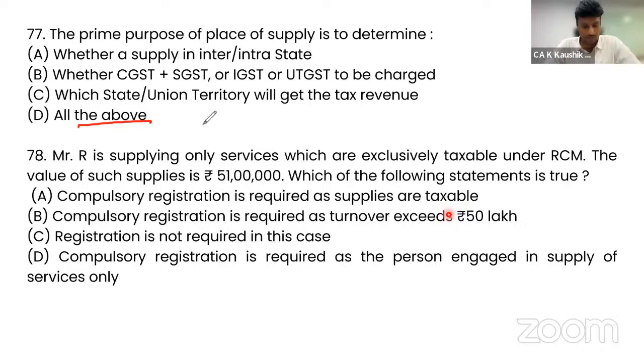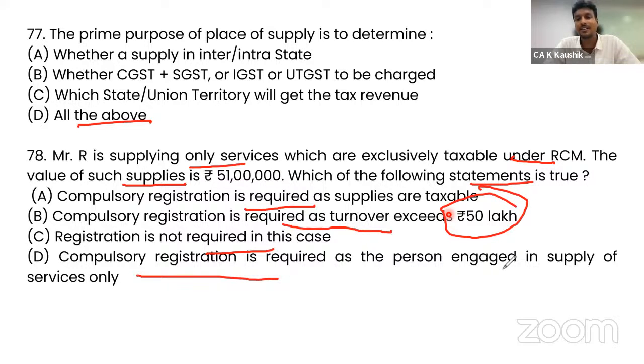And then comes the next one. Mr. R is supplying only services which are exclusively taxable under RCM. The value of such supply is 51 lakh. Which of the following statements is true? Compulsory registration is required as turnover exceeds 50 lakh. There, first of all, there is no limit of 50 lakh. It is 20 lakhs or 40 lakhs. Registration is not required in this case. Compulsory registration is required as the person is engaged in supply of services only. So sections 22, 23, 24 of the CGST Act say that if a person is exclusively engaged in providing services which are under RCM, then registration is not mandatory. So option C is the correct answer.